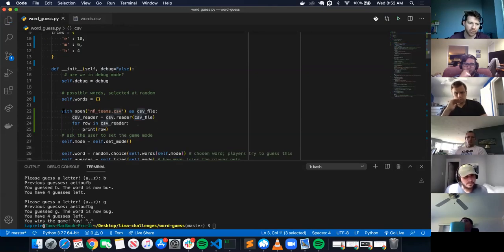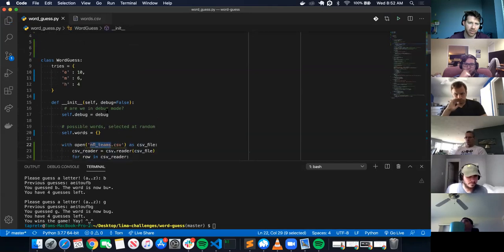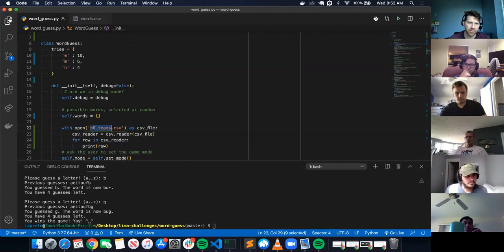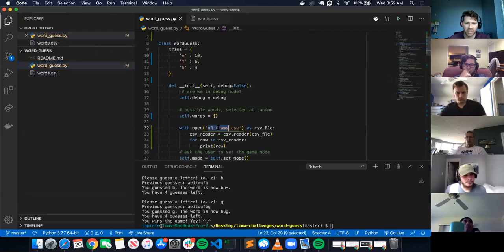So it goes with open, and now we need to, where is this located at? We don't want NFL teams, we want words.csv, as, I'll just say words. I'm going to change the name of this to words_csv file.